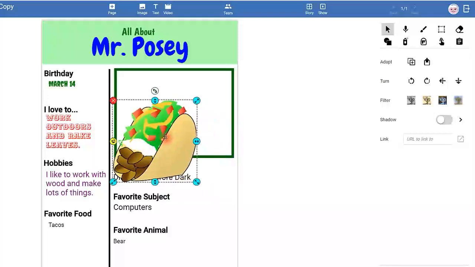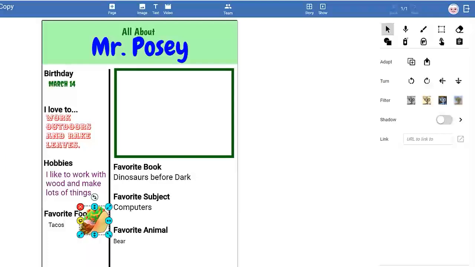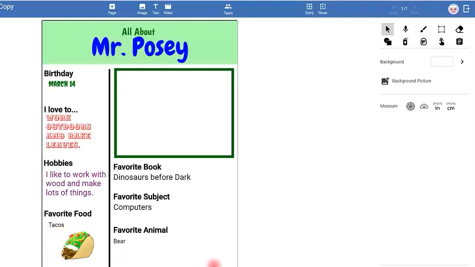Now, when I get this, it's really big, and you can see it doesn't fit. So remember to click on the light blue colors, and then you can make it smaller. Be very careful about clicking on the sides, because that's going to make it look a little funny, or it'll make it look a little squashed. So I always like to click on the corner arrows, but be careful. One of the corner arrows will delete the whole picture.